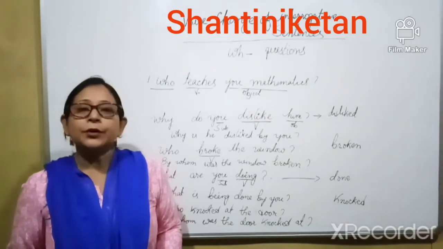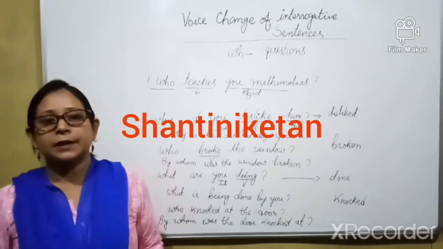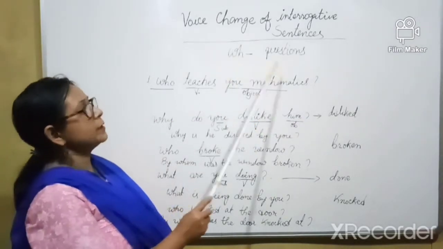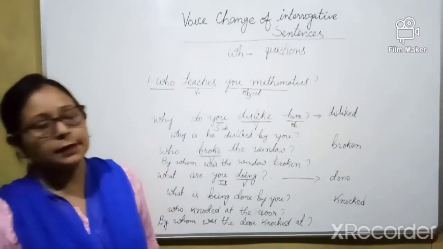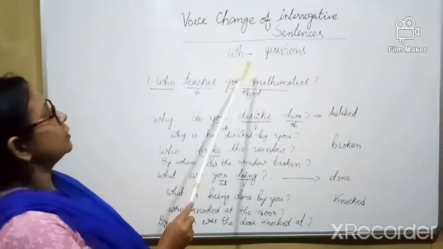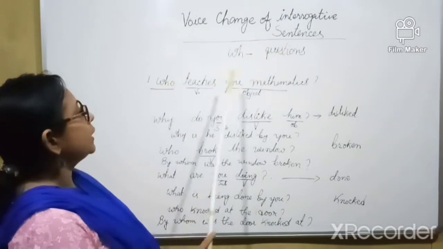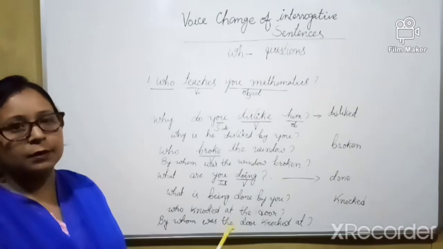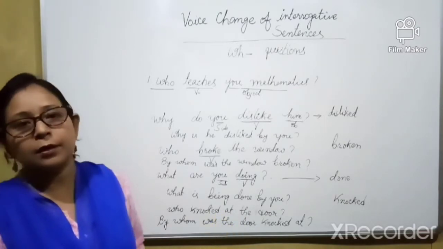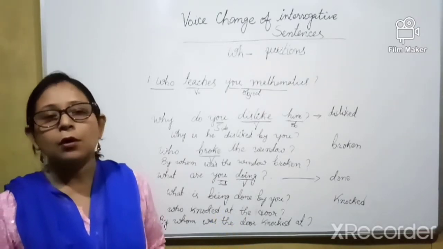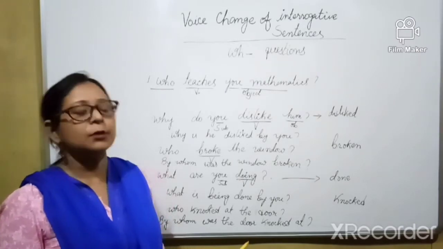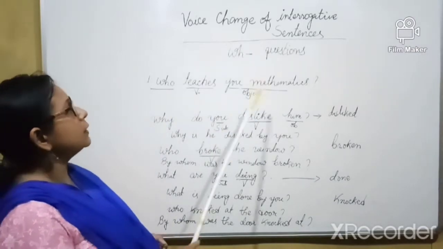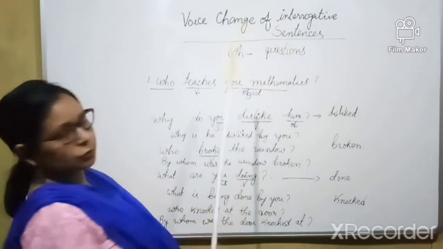Now we are going to learn another type of sentences, that is the sentences of WH question. Voice change of the sentences that begin with WH. So they are called WH questions, those questions which start with a WH. WH means what, where, who, when, how. All are called the WH. The questions that begin with WH are called the WH questions.